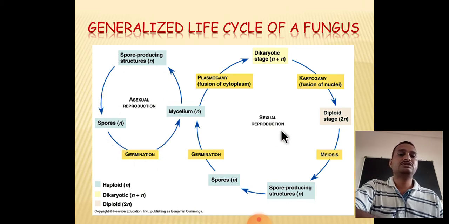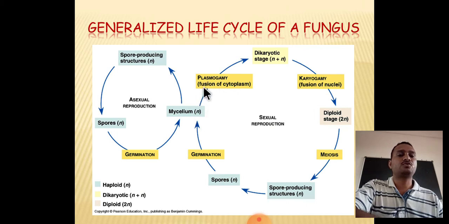Second one is the sexual reproductive cycle. In this sexual reproductive cycle, the spores have opposite strains, that is, you can consider here plus and minus strains. They germinate to form mycelium. Again mycelium forms plasmogamy.